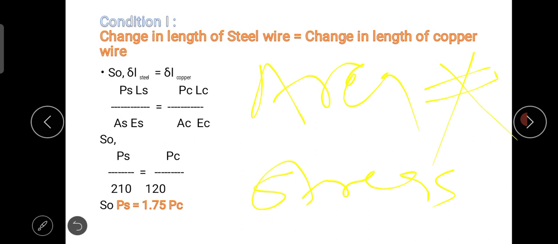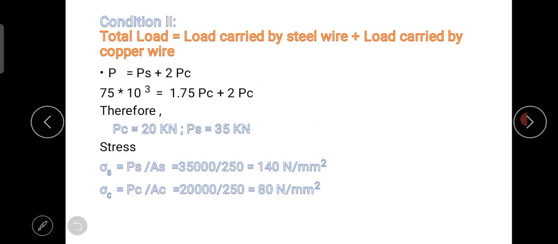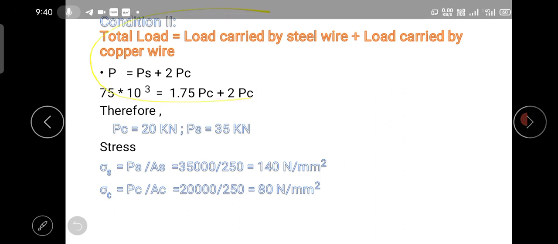So by using the same condition, change in length of the first wire equals change in length of the second wire, find the relation of load or stress, and then total load equals the addition of all the loads in the system. So total load equals the load carried by one wire plus the load carried by the other wire. By using this relation you can calculate the second load.